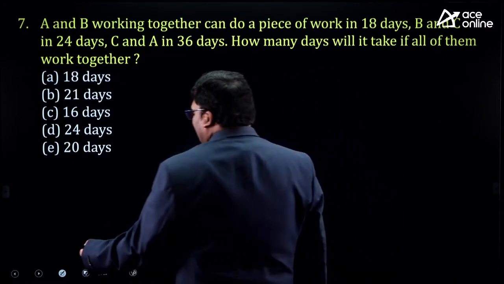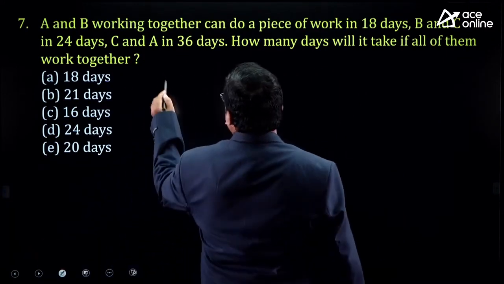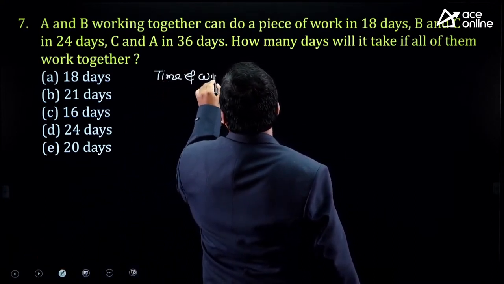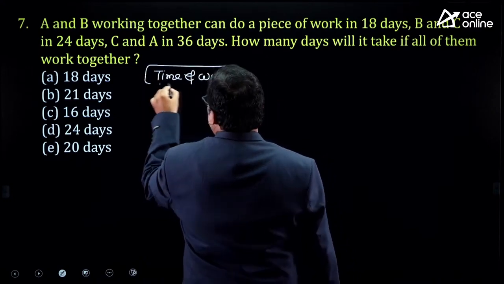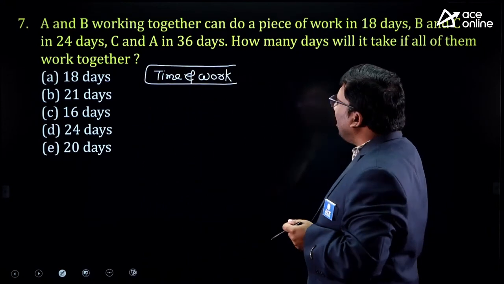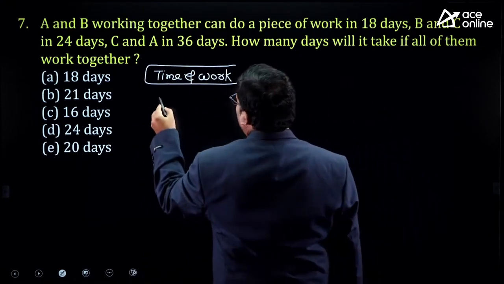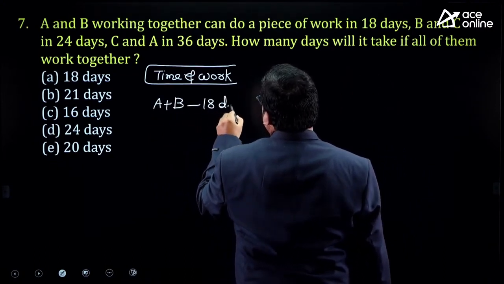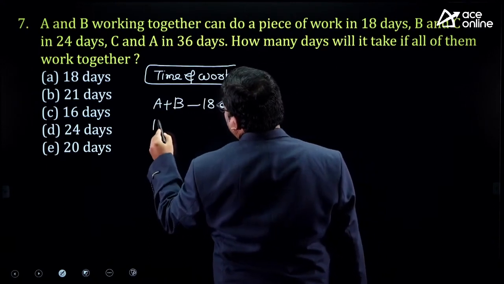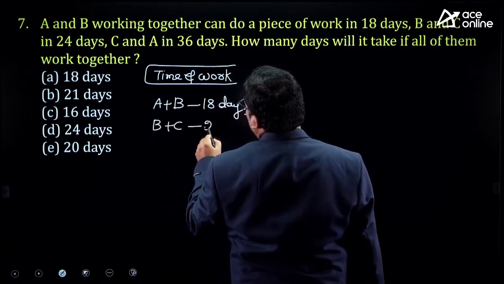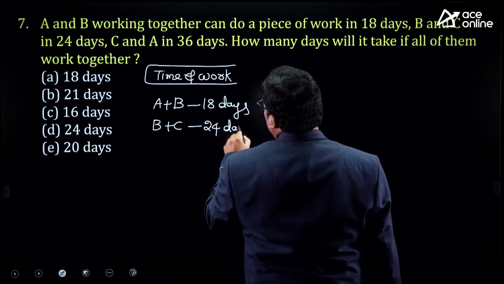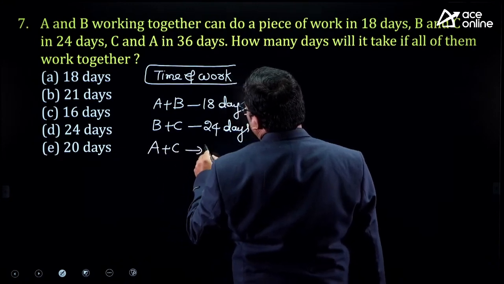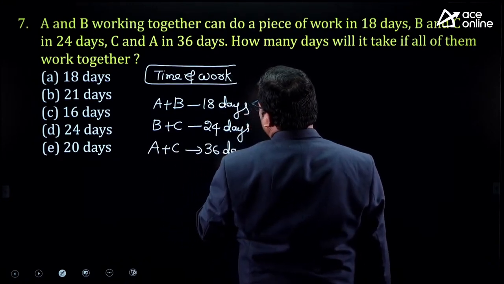Seventh question, another very easy question. This question is again taken from time and work, a very important topic. A and B working together can do a piece of work in 18 days. B and C working together complete the work in 24 days. A and C working together complete the work in 36 days.